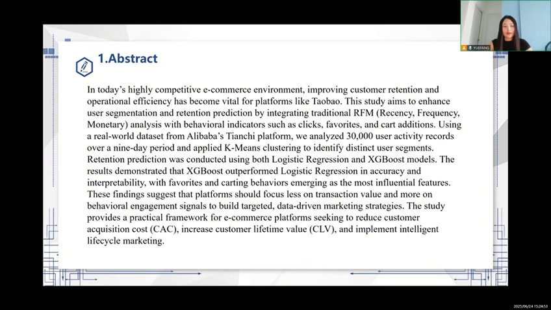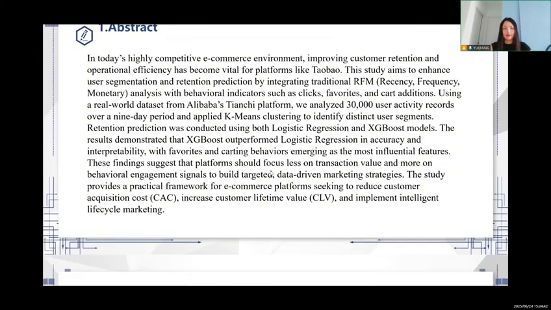The study provides a predictive framework for e-commerce platforms seeking to reduce customer acquisition costs, increase customer lifetime value, and implement intelligent lifecycle marketing. Okay, next PPT.